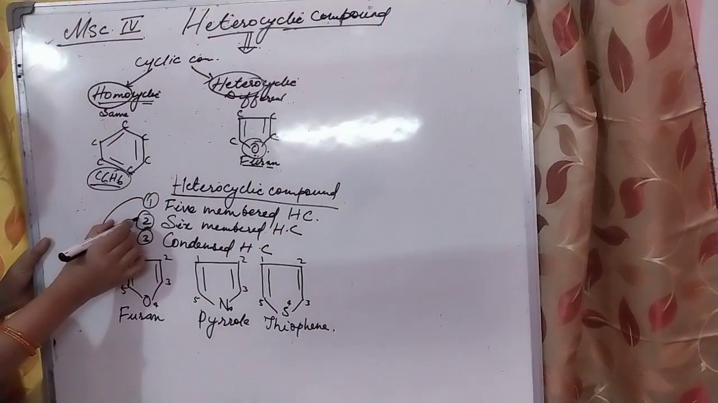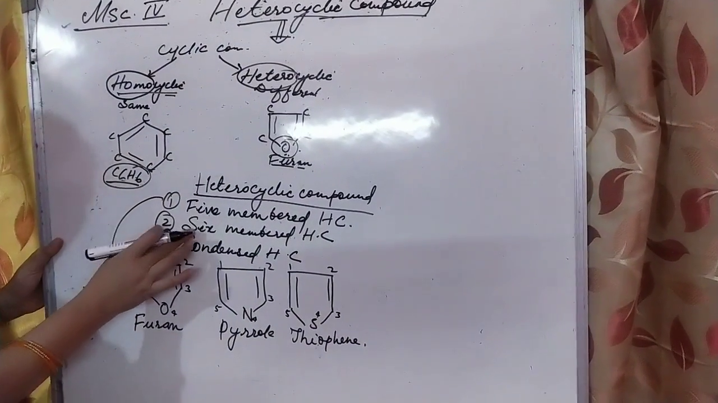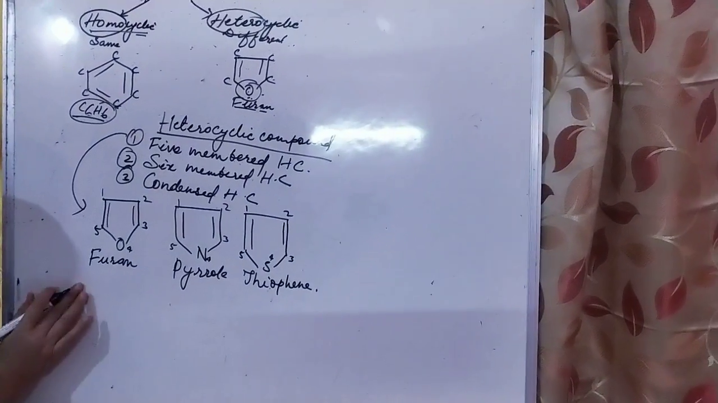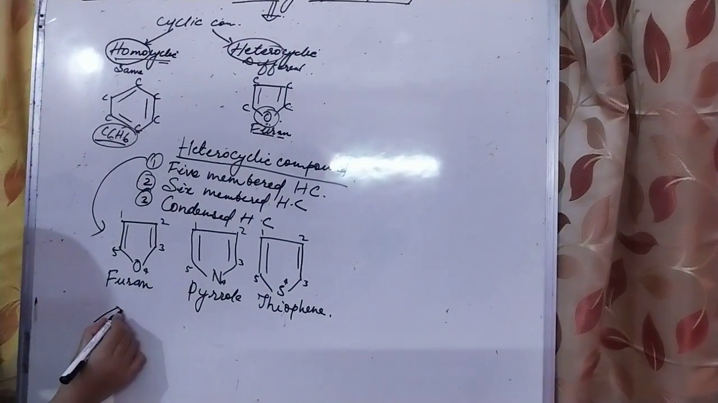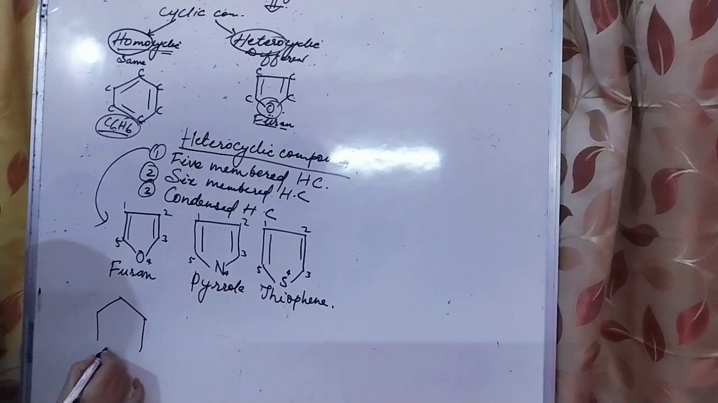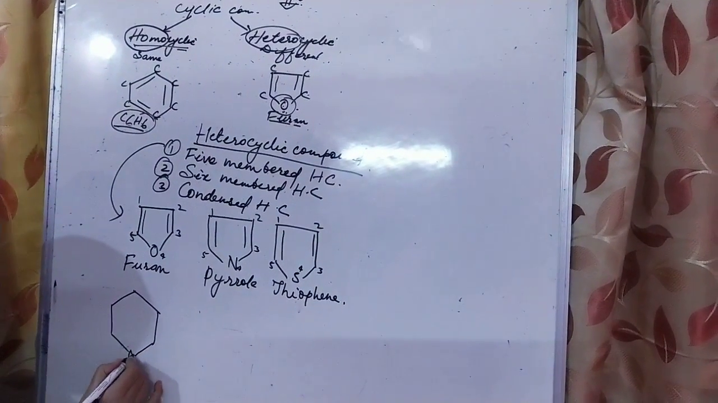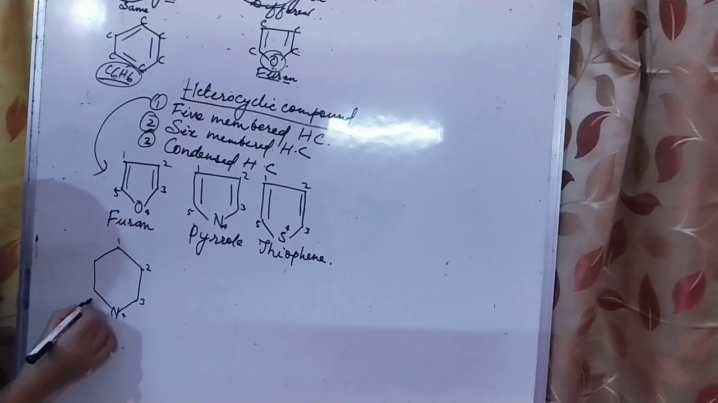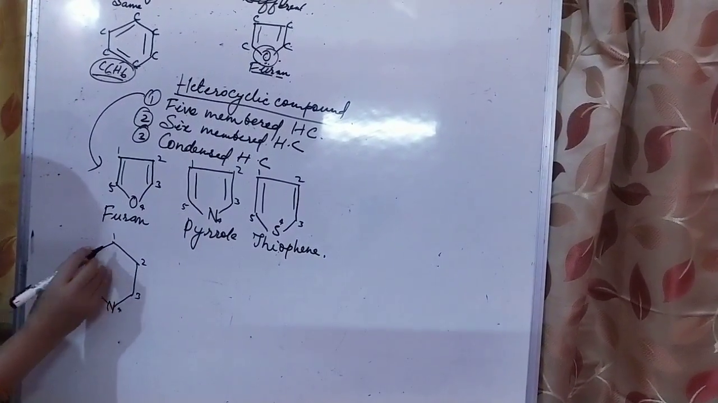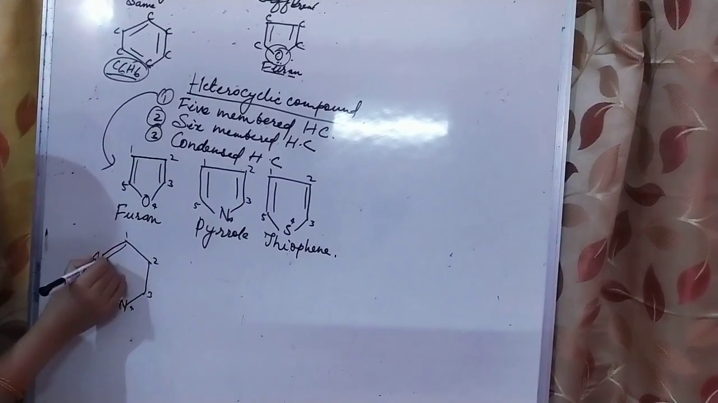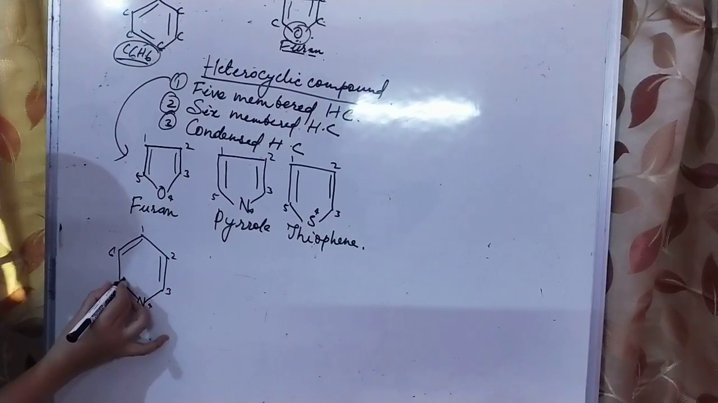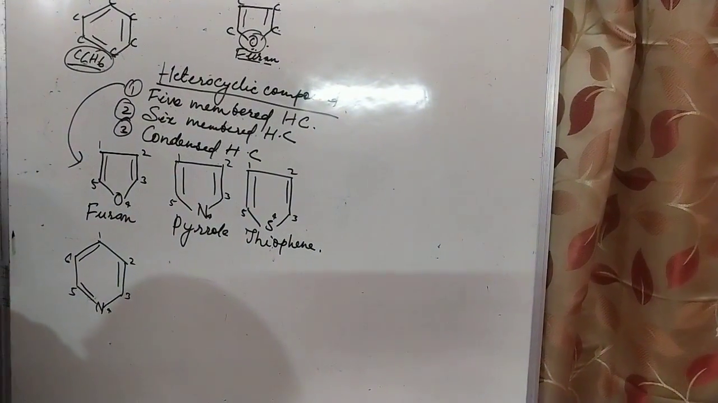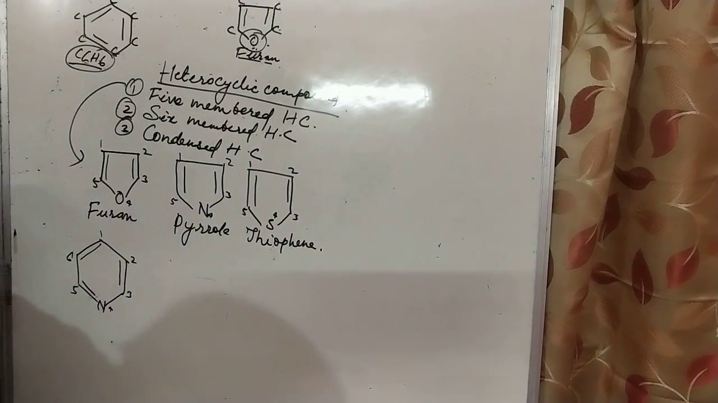Now the second we have to discuss is the 6-membered heterocyclic compounds. If we take the example, see here a 6-membered ring is present, that is 1, 2, 3, 4, 5 and 6, with double bond, single bond, double bond, single bond, and double bond. The name of this compound is pyridine.